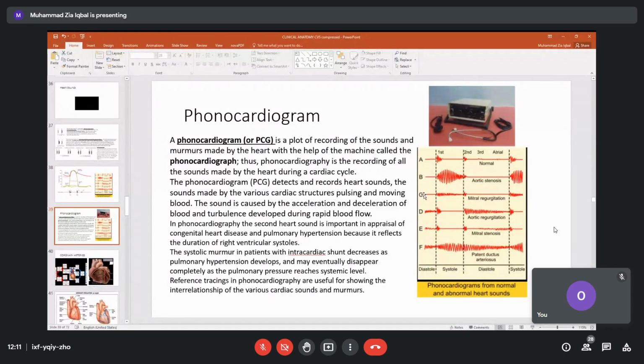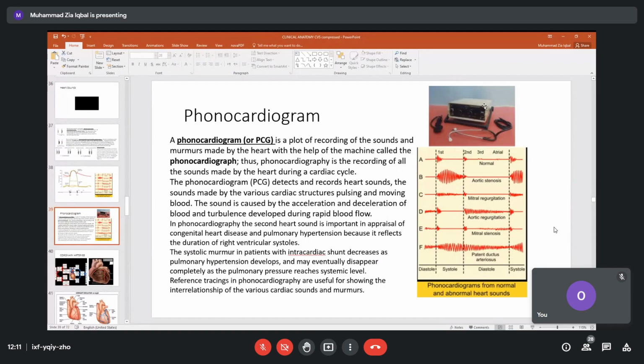Another important recording of the heart sounds. We can record these heart sounds by a special machine which is shown over here. This we call a phonocardiograph. It can make pictures like this. This picture is a normal picture. This is the first heart sound and second heart sound. Then again the cycle will start, first heart sound, so the cycle will go like this. Now if you compare this first, this is called a phonocardiogram.